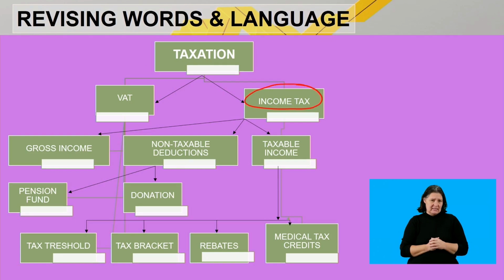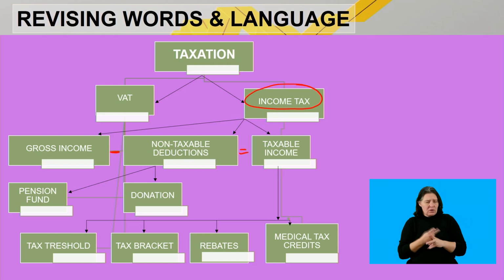We thereafter said that you take your gross income minus your non-taxable deductions to get your taxable income, right? We also indicated that your non-taxable deduction can be, for example, your pension fund contribution or a donation. Then, after calculating our taxable income, we look at the tax threshold to determine whether a person must contribute towards tax or not.